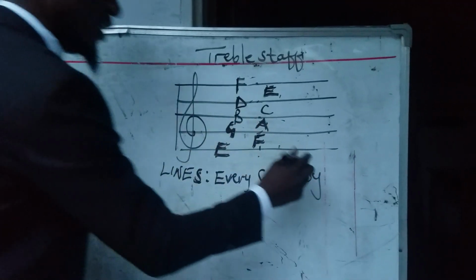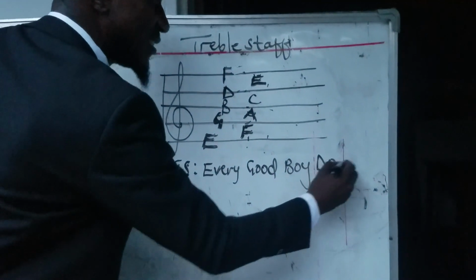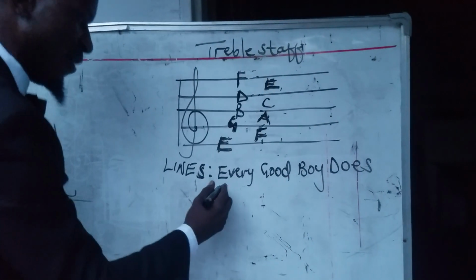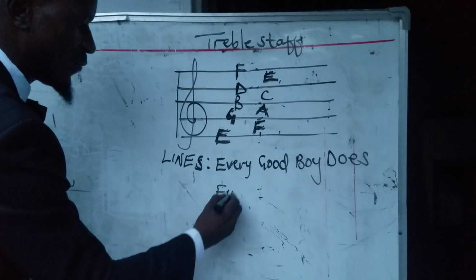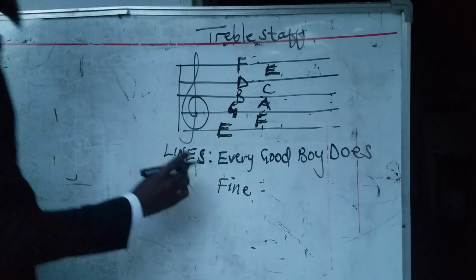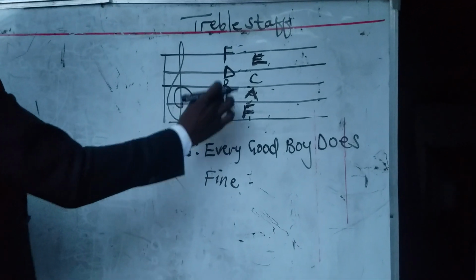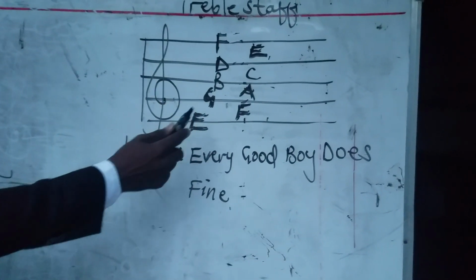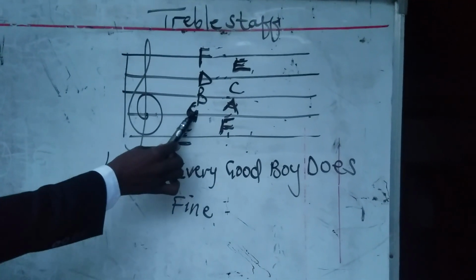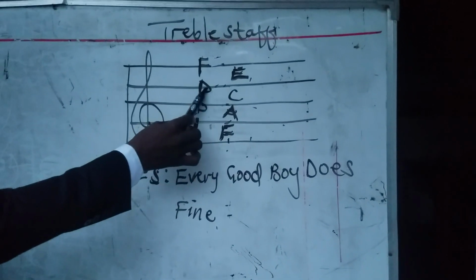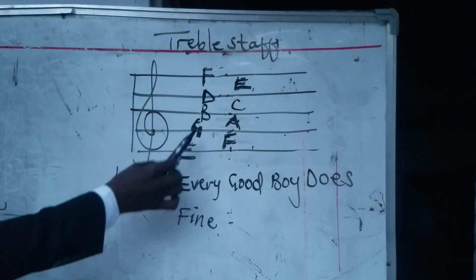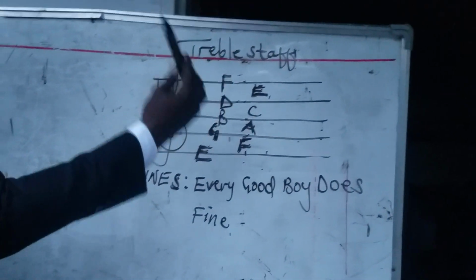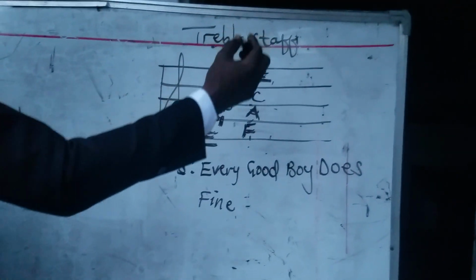Then we have D, every good boy does. Then we have line F, so we say does fine. So to master the names of lines only on the treble staff, we say every good boy does fine. These are the names of lines on the treble staff.